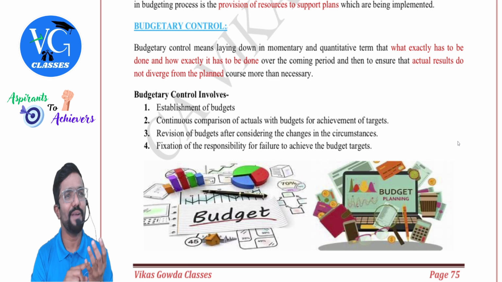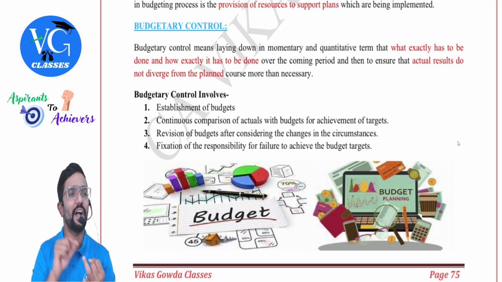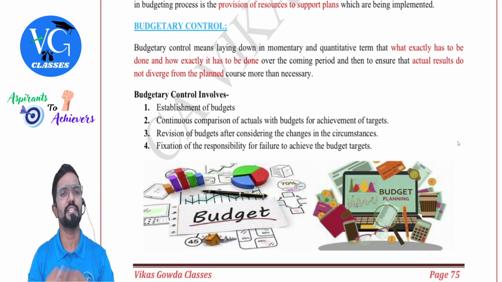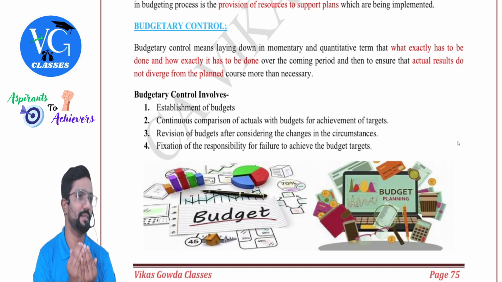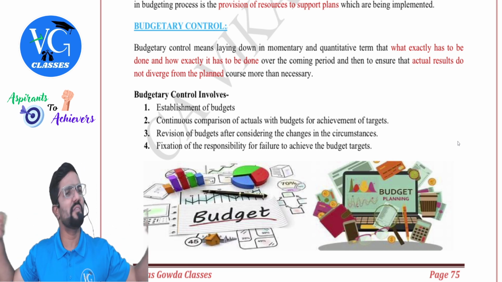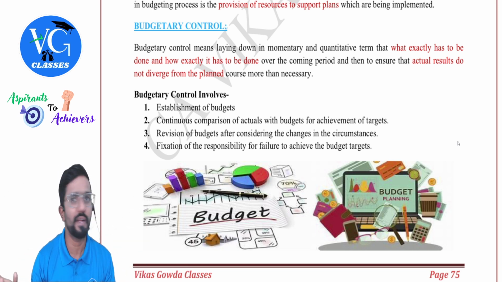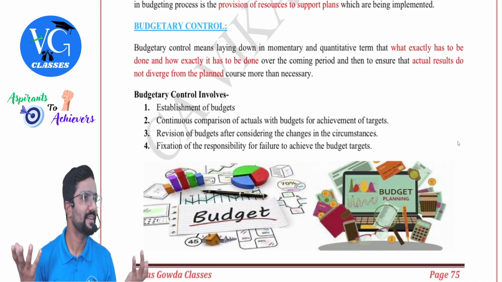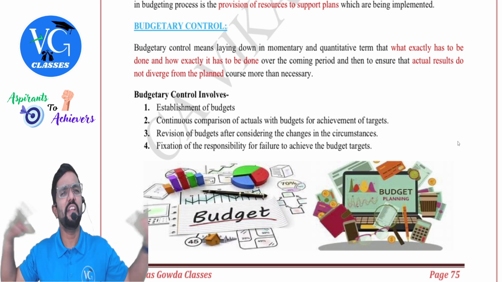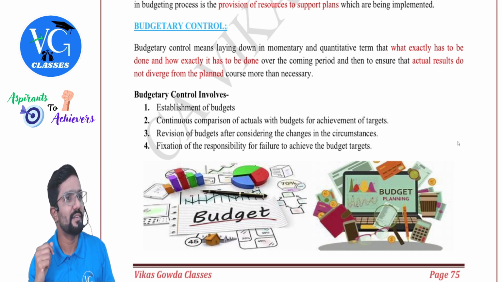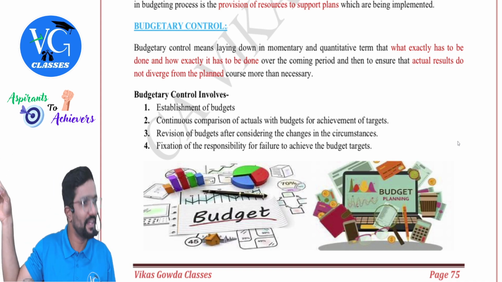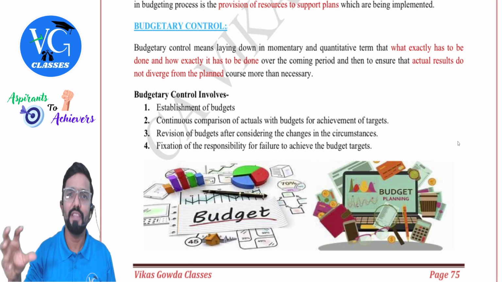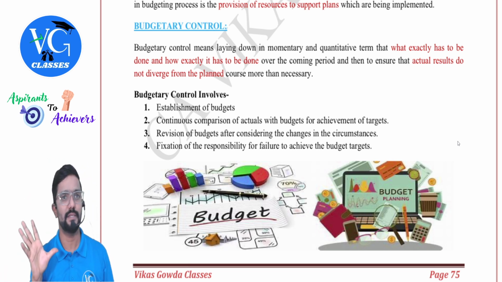See, they are not planned only from an academics point of view. ITT, orientation, articleship, everything should be a part of this because you should be that all-rounder. You cannot be only, sir, I know everything in theory, but I don't know how to apply it in the work. Or, sir, I am very good in my knowledge, but I don't know how to present it, I don't know how to communicate, I don't have any skill. That is why all this ITT, orientation, everything is there. Everything will make you that perfect person, or perfect product, ready for the market.